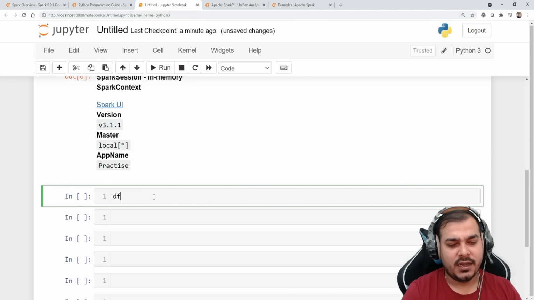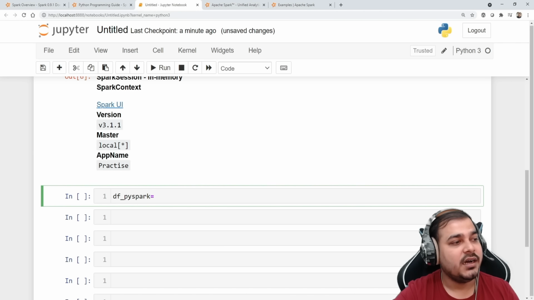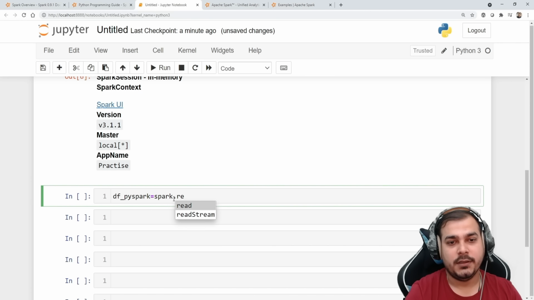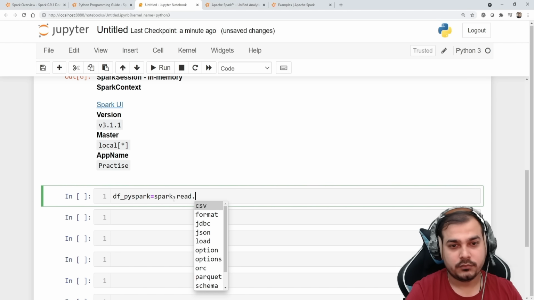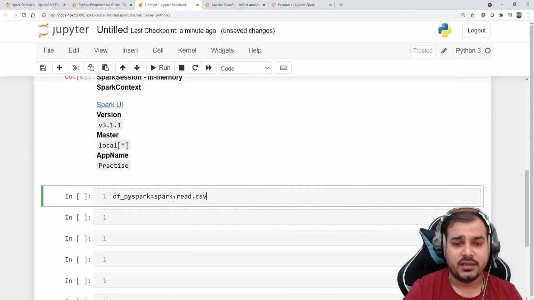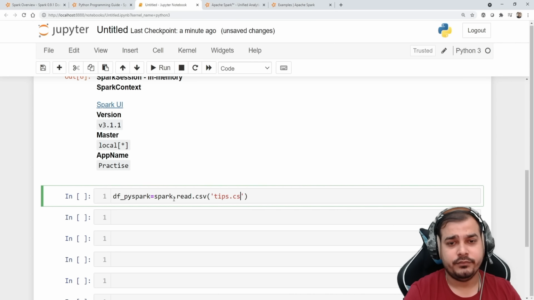Now I'll write df_pyspark, where I will try to read a dataset with respect to Spark. In order to read a dataset, I can write spark.read. There are a lot of options like csv, format, jdbc, parquet, schema, table, text. Here we are going to take csv, and I'm just going to write tips1.csv.